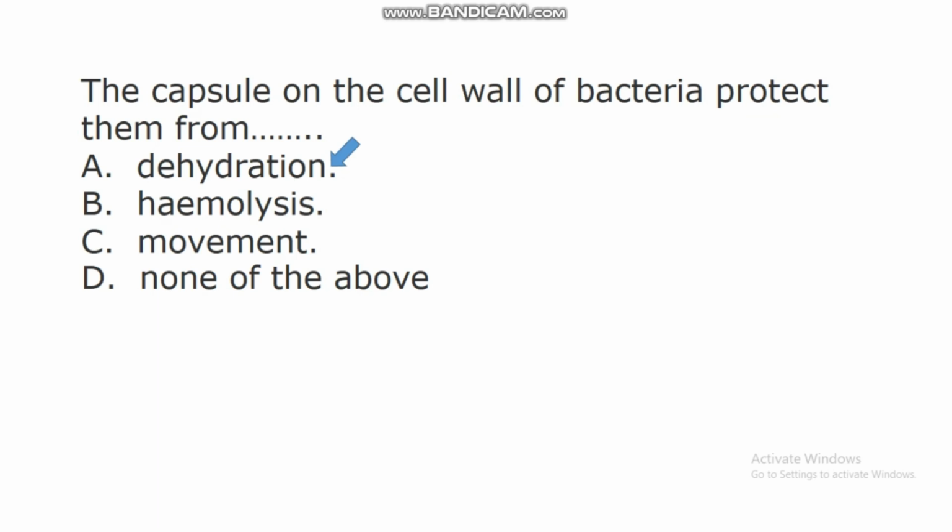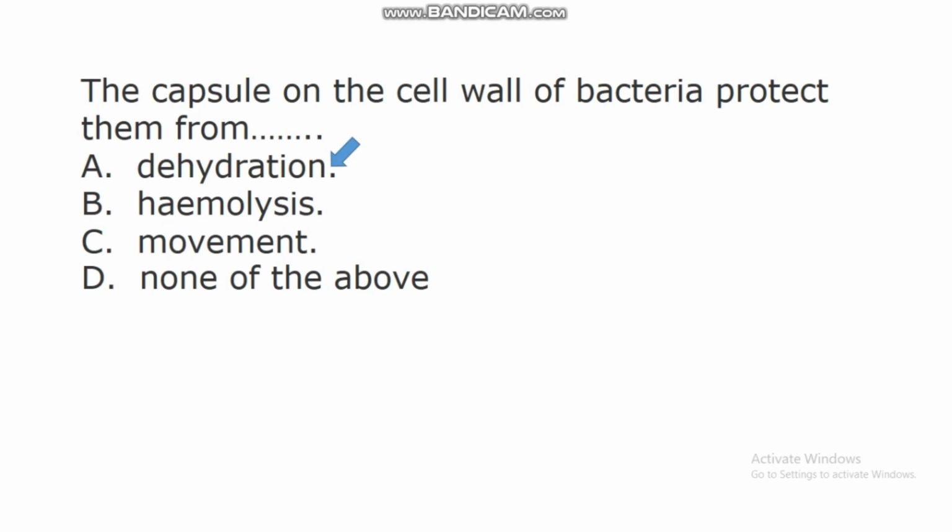This capsule on the cell wall of bacteria is protective in function, in the sense that the capsule protects them from dehydration in their environment. So the capsule ensures that water is not lost in the cells of these bacteria. So the capsule on the cell wall of bacteria protects them from dehydration.